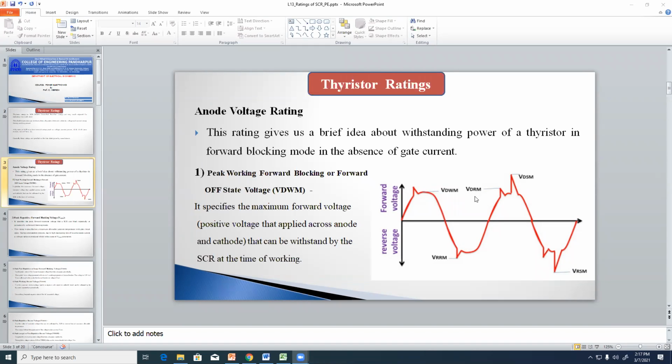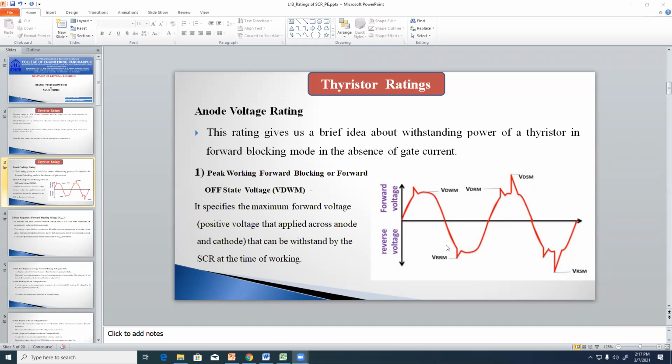Forward repetitive maximum voltage, that is the maximum value of the transient voltages in the positive direction. Next, VDSM means forward surge maximum voltage, the maximum value of the surge forward voltage.